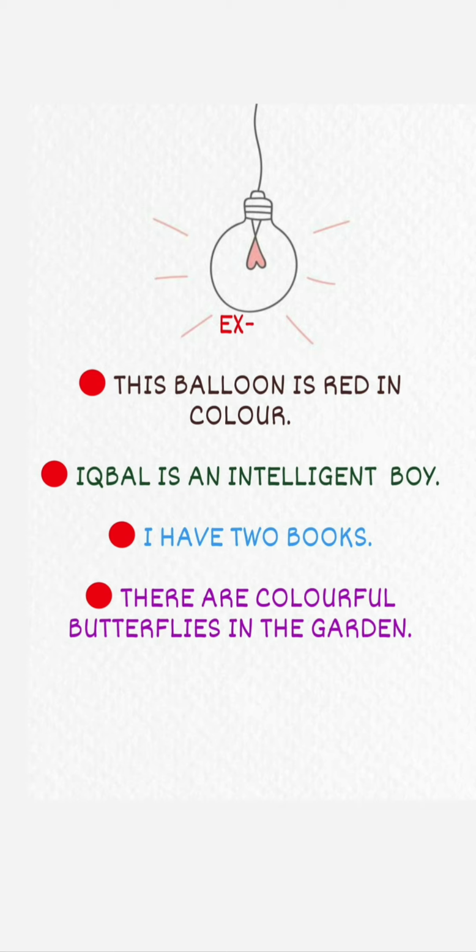There are colorful butterflies in the garden. So butterflies will be a noun. And what kind of butterflies are they? They are colorful. So colorful will be an adjective. Let's see some more examples.